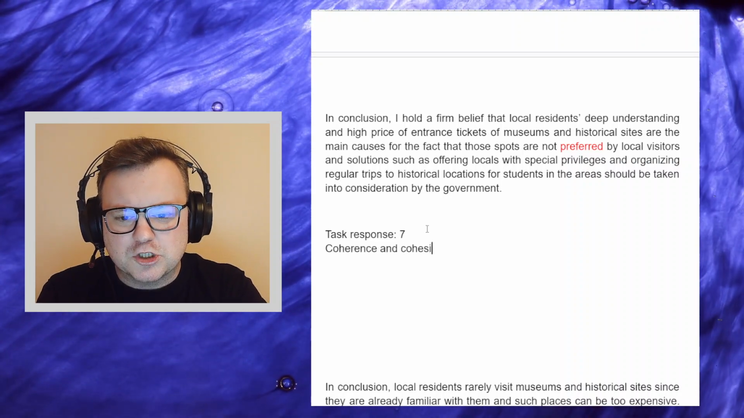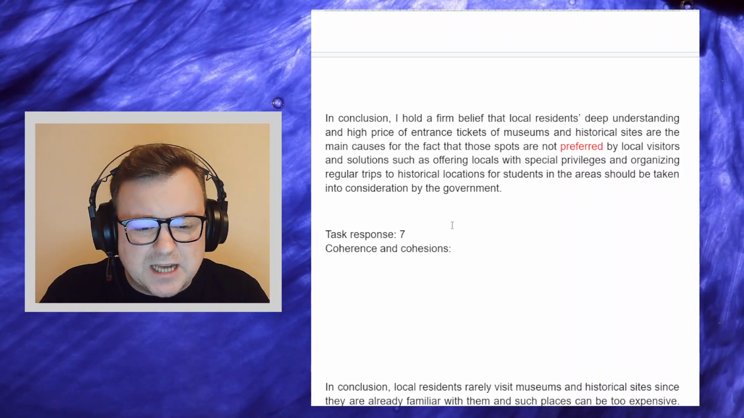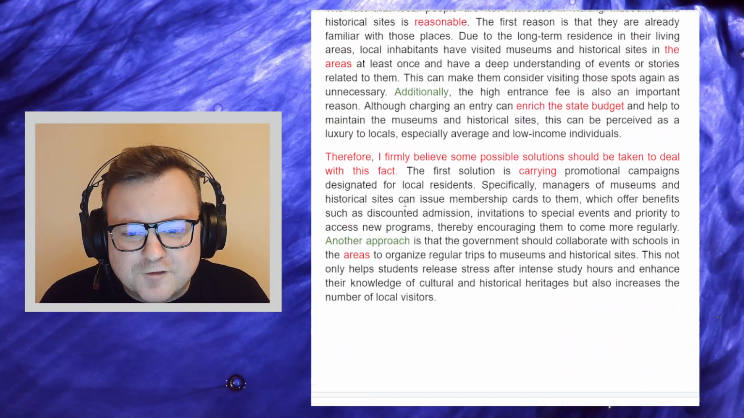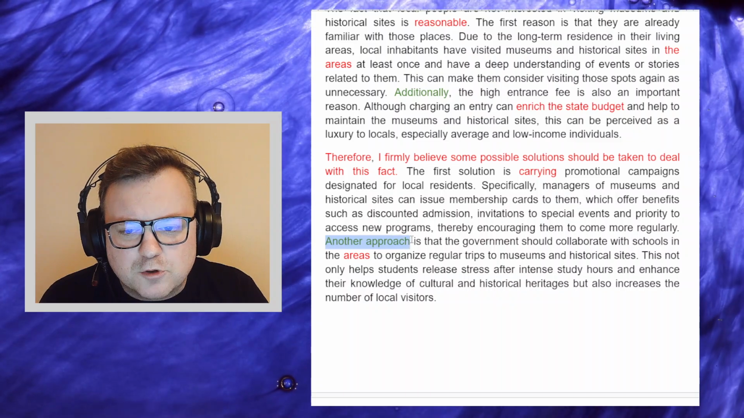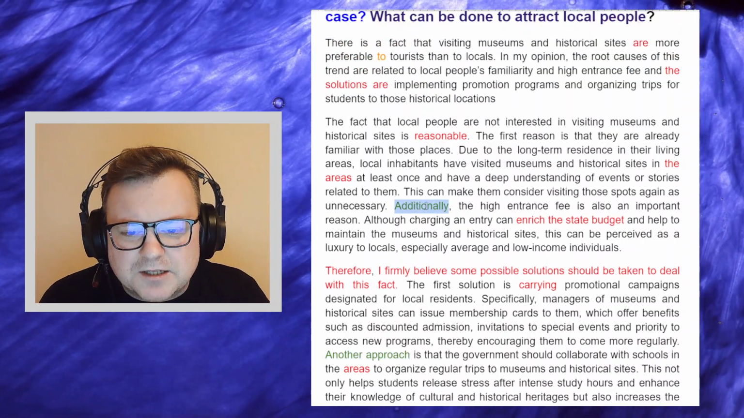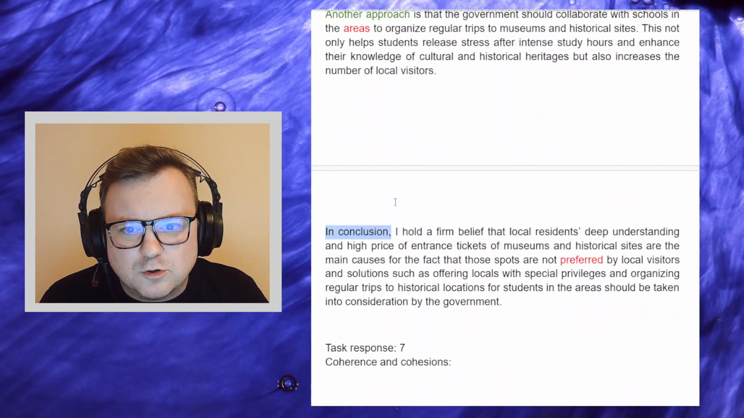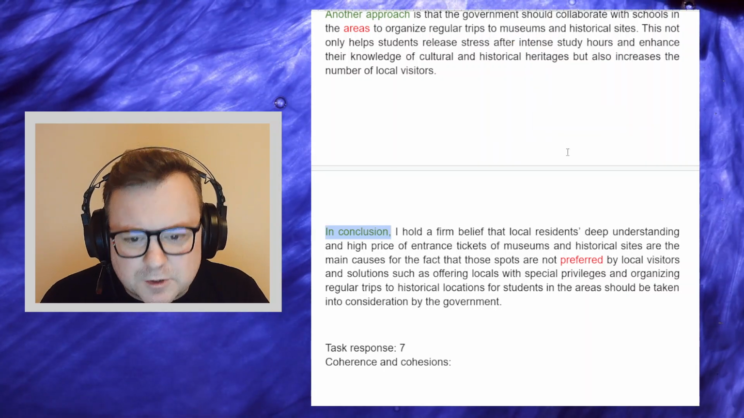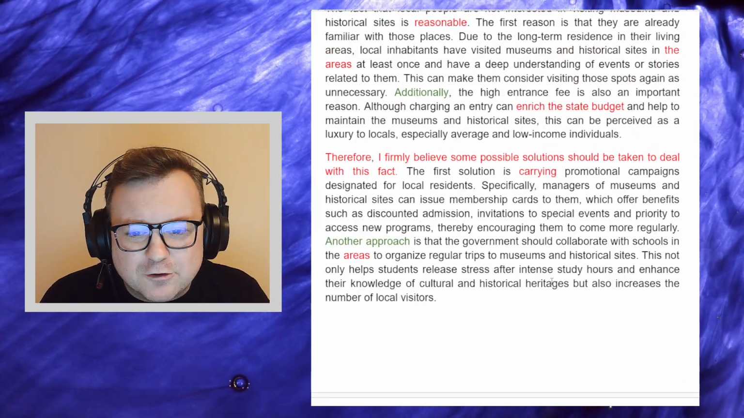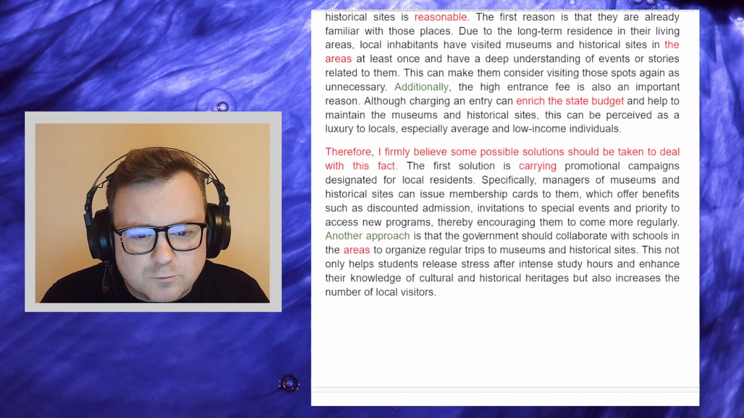Coherence and cohesion. So the signposting language is good. We get good references. We get also another approach, cool. We get additionally, cool. We get the in conclusion at the end, all good stuff. Very basic, but good stuff. The 4 paragraphs, it's all set out in the right way.